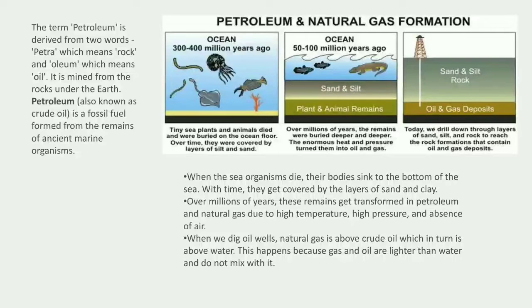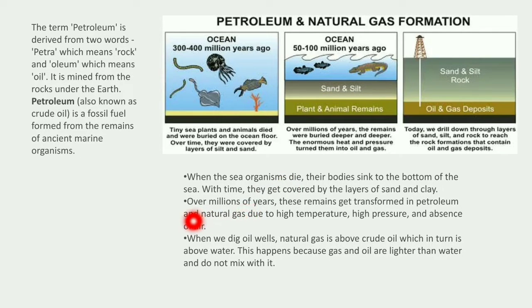When sea organisms die, their bodies sink to the bottom of the sea. Look here. The tiny sea plants and animals died and were buried on the ocean floor. Over time, they were covered by layers of silt and sand. After that, what happened? Over millions of years, these remains get transformed into petroleum and natural gas due to high pressure and temperature and absence of air.